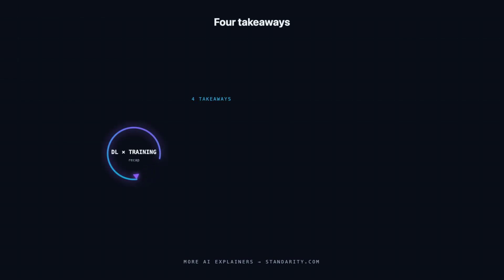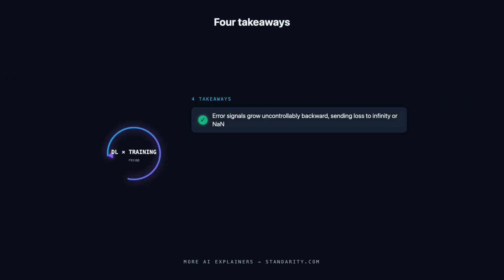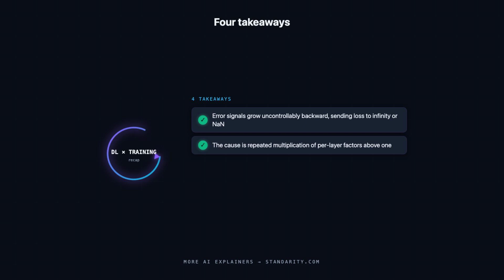Alright, let us lock in what matters. The exploding gradient problem is a training failure where error signals grow uncontrollably as they propagate backward, sending weight updates to enormous values and the loss to infinity or nan. The cause is repeated multiplication.